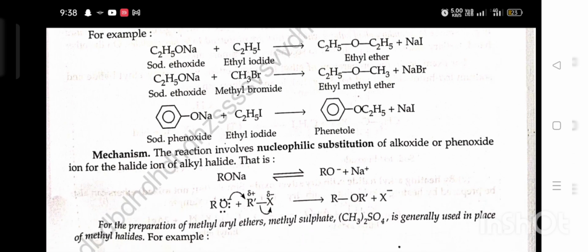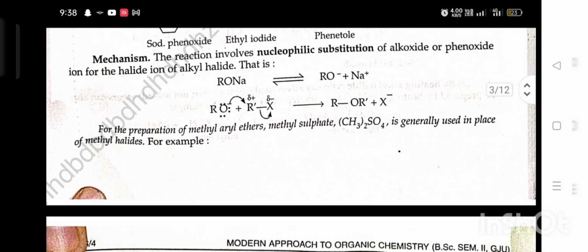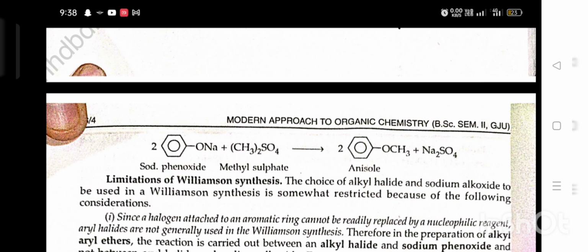Mechanism. The reaction involves nucleophilic substitution of the alkoxide or phenoxide ion for the halide ion of the alkyl halide. That is, RONa is in equilibrium with RO negative plus Na positive. RO negative donates electrons to the R of RX, and X is released as X negative, and ether forms. For the preparation of methyl aryl ethers, methyl sulfate (CH3)2SO4 is generally used in place of methyl halide. For example, sodium phenoxide plus methyl sulfate gives anisole plus Na2SO4.